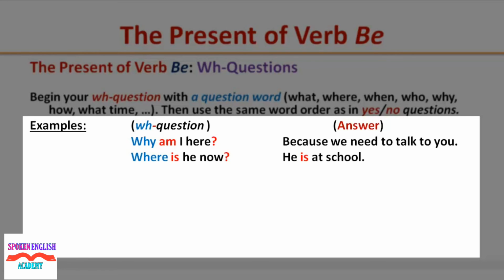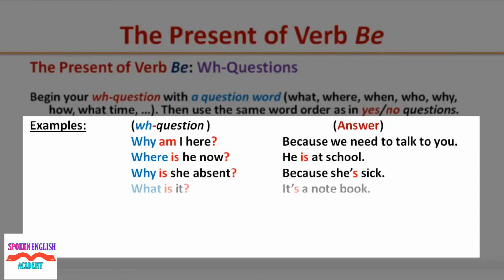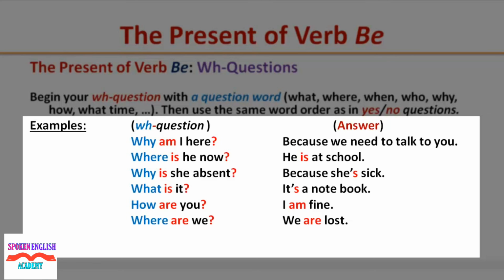Where's he now? He is at school. Why is she absent? Because she's sick. What is it? It's a notebook. How are you? I am fine. Where are we? We are lost. Who are they? They are my cousins.